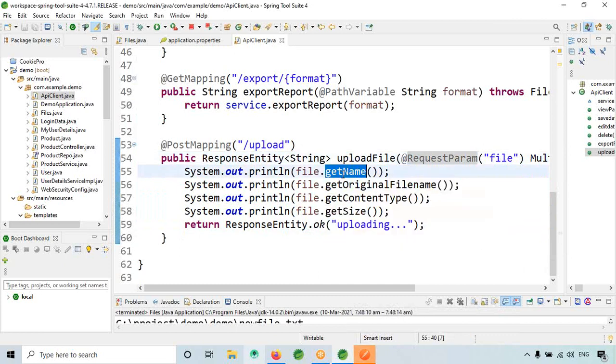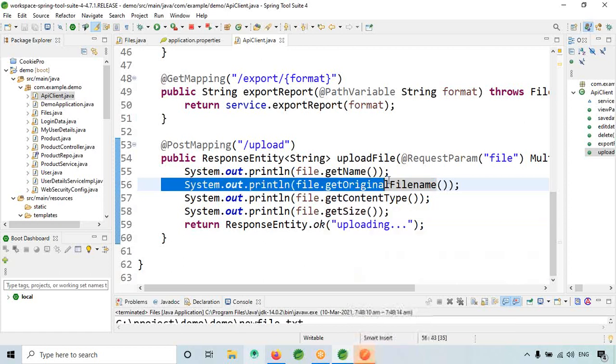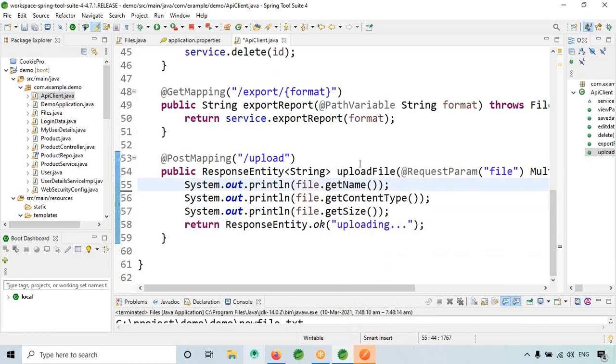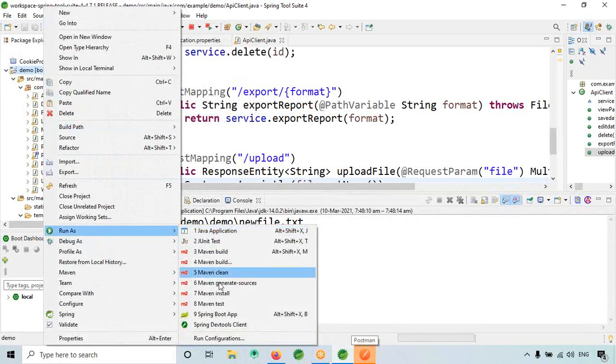Once I upload the file, it will get me the name, the content type, and the size. Everything it will get me. So now I will run as Spring Boot app.